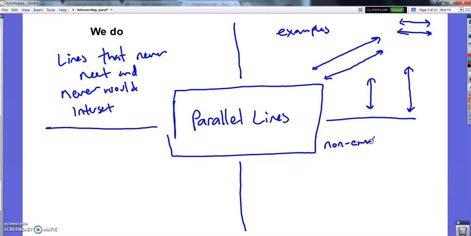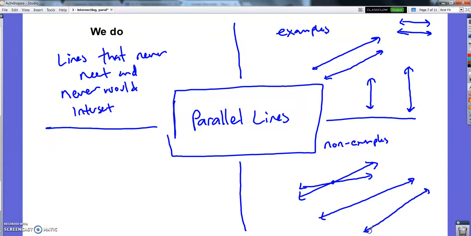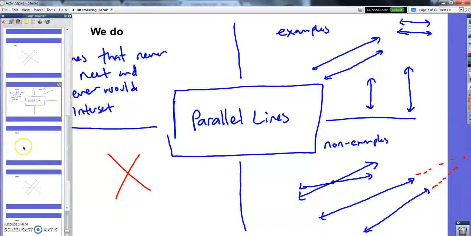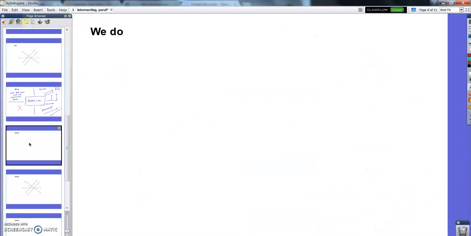Non-examples would be lines that intersect. Or, more importantly, harder to remember, lines that don't intersect where you see them, but would intersect eventually if you extended them. All right. I'm short on time, so if you need to write these down, I'm going to let you pause and write these down. I don't really have anything extra to put here. I'm going to go to the next one, but you pause if you still need to write these down because I'm short on time.